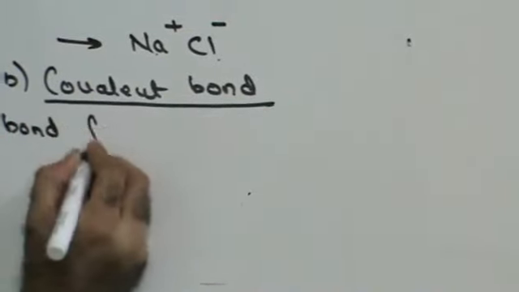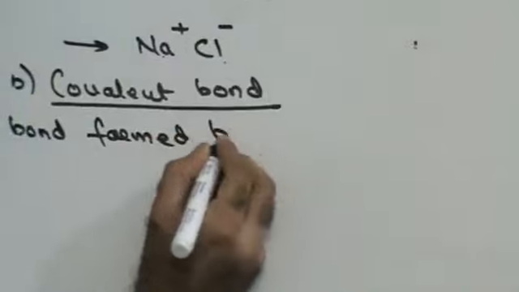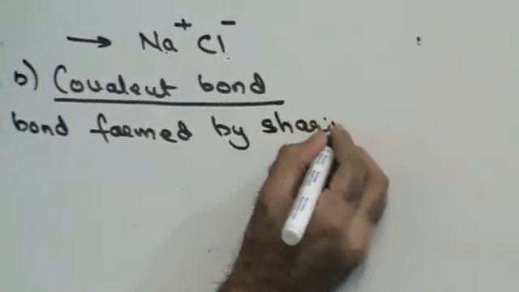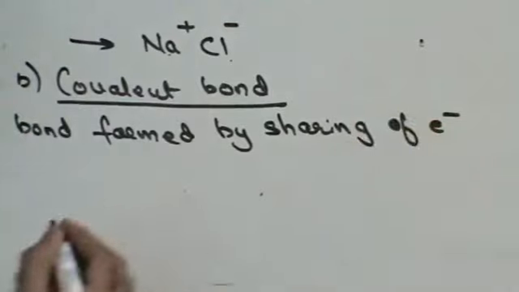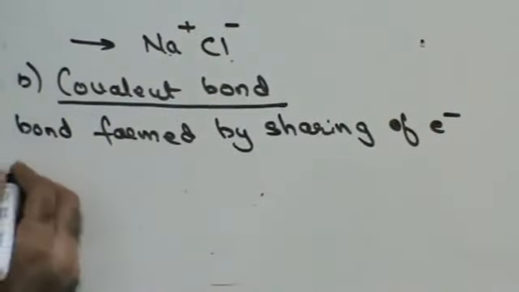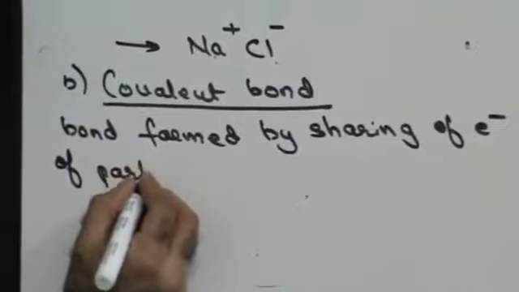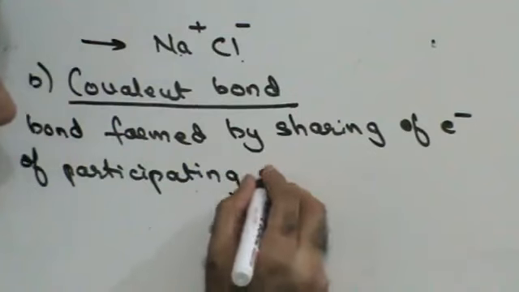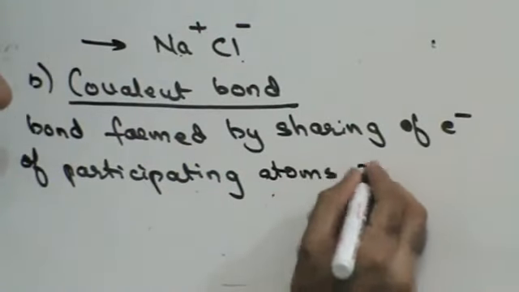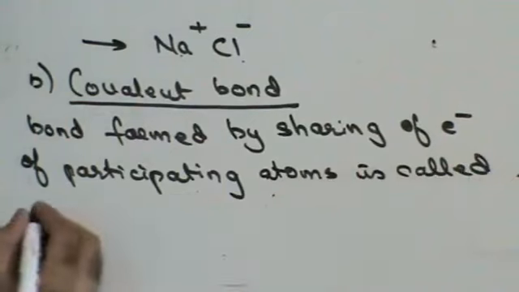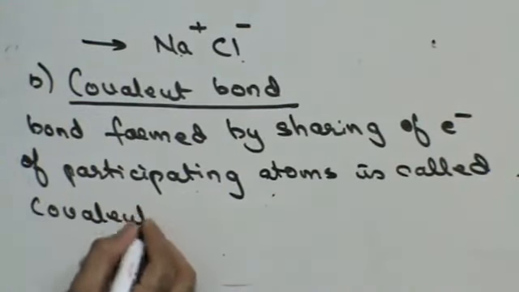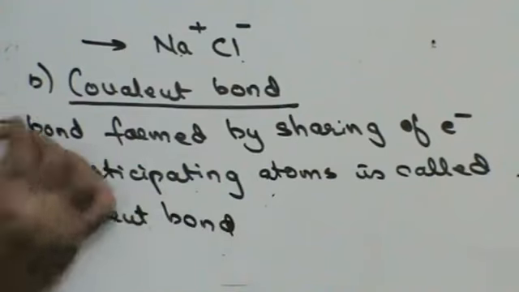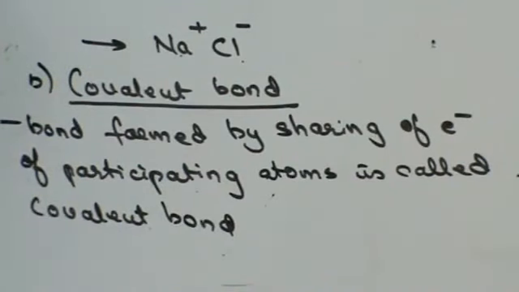Bond formed by sharing of electrons of participating atoms is called covalent bond. Right? So a bond which is formed by sharing of electrons is called covalent bond. Fine, do we get this?